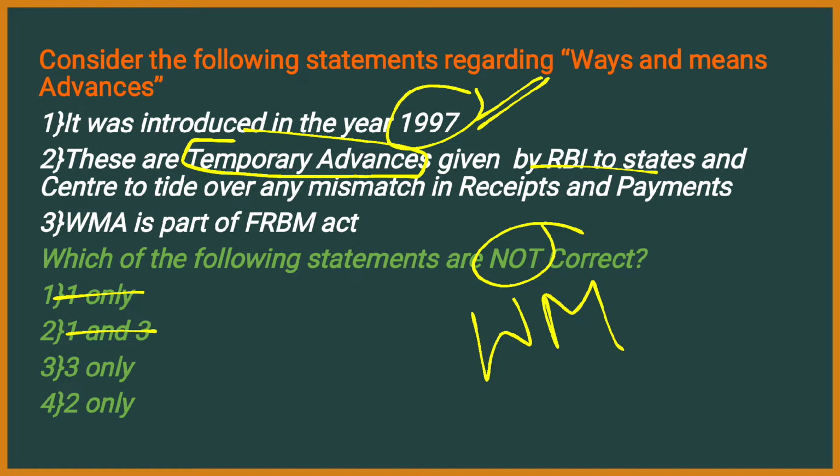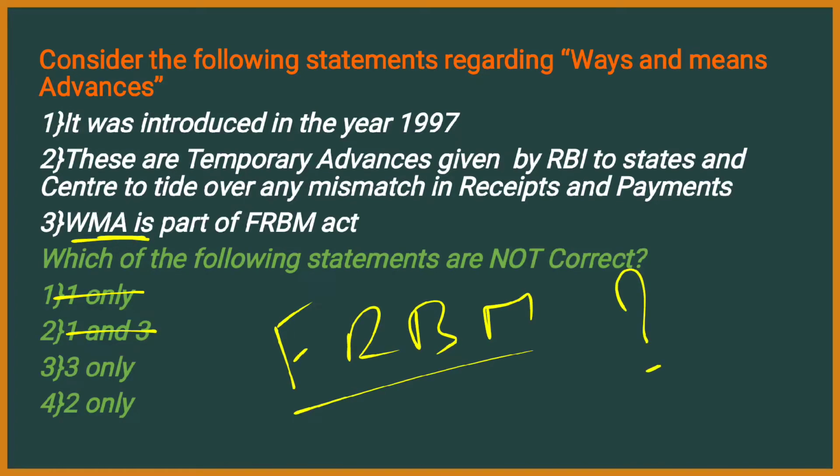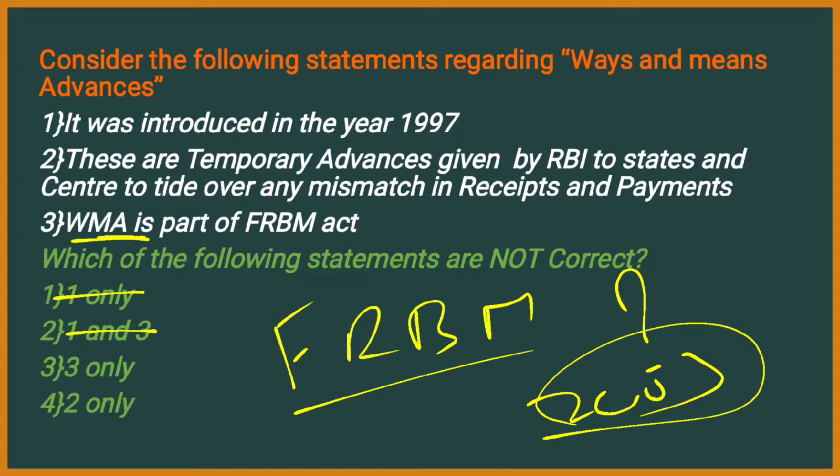The third statement, ways and means advances is a part of FRBM Act. See, this statement is wrong because ways and means advances are not part of FRBM Act. When was this FRBM Act passed? It was in the year 2003, right? What does FRBM stand for? Do comment it in the video below.